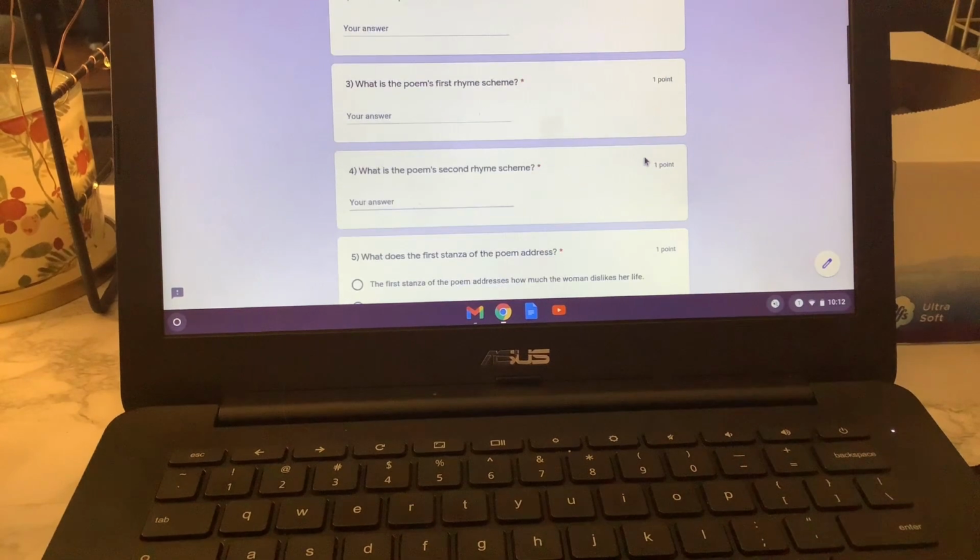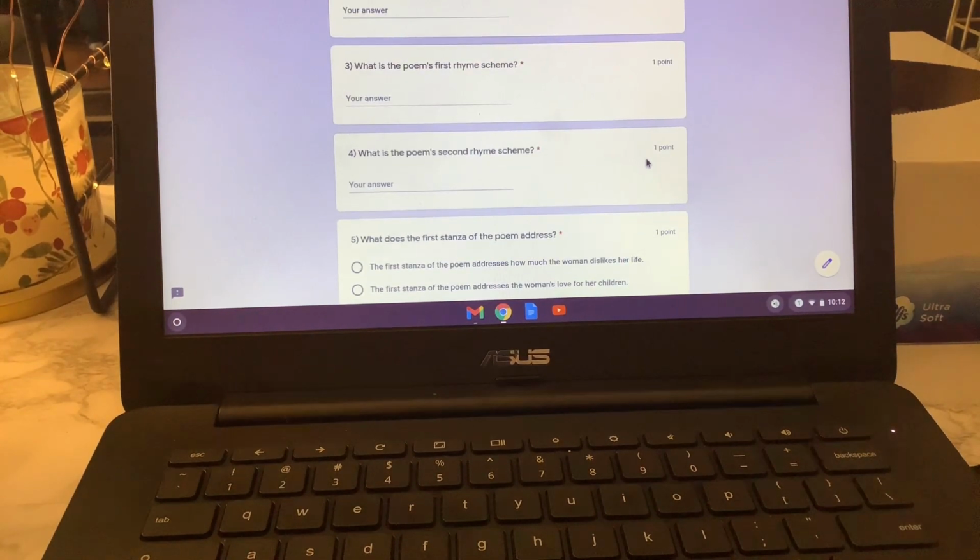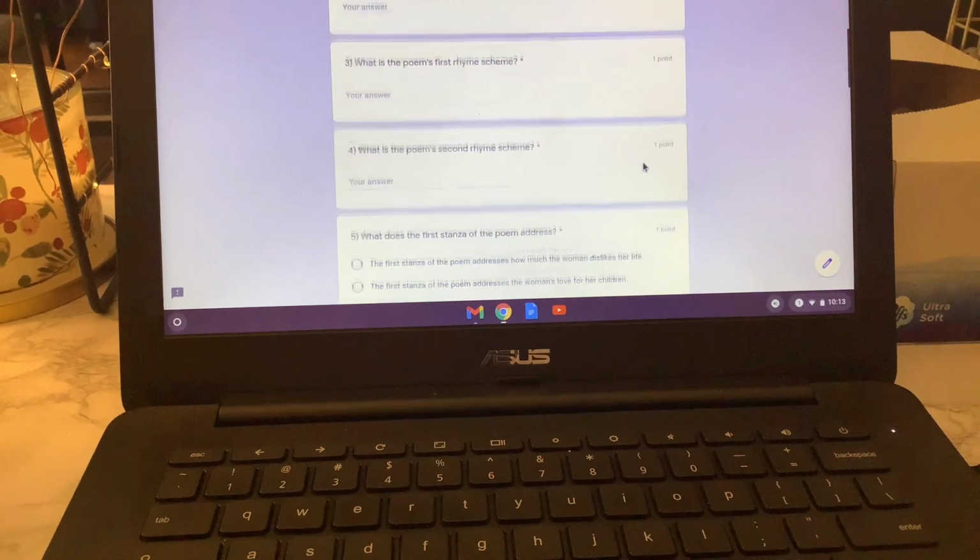What is the poem's first rhyme scheme? And this is going to be in the first 14 lines of the poem. And then what is this poem's second rhyme scheme? That's going to be the rhyme scheme in the last 16 lines of the poem. And as we're going through and talking about these when we get into it, you'll get a little bit of guidance from me.